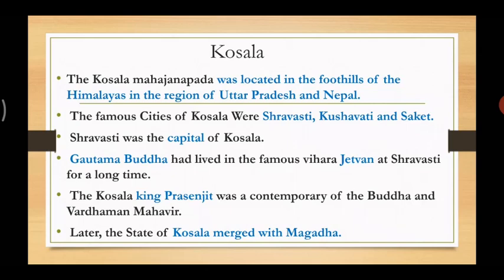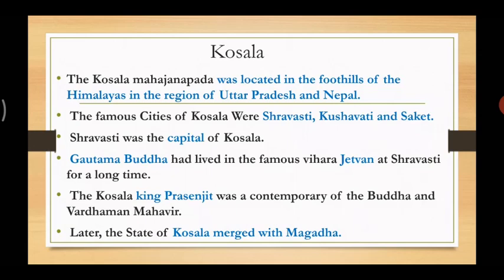Now, who was the king ruling Kosala at that time? The Kosala king Prasenjit was a contemporary of the Buddha and Vardhaman Mahavir. Later the state of Kosala merged with Magadha, which means it started expanding.